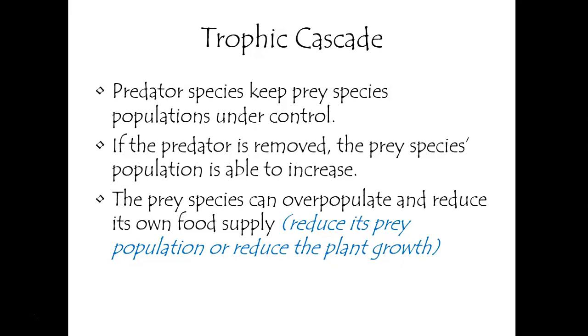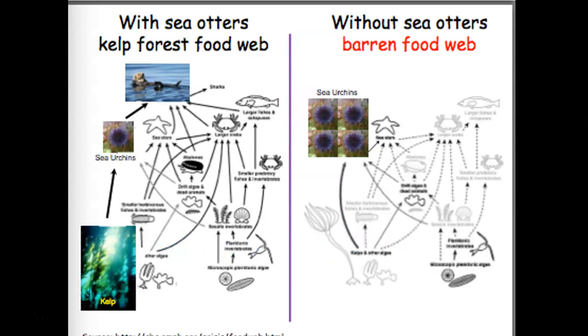If all of those prey species, all those herbivores, are eating grass, how is that grass going to keep growing? It's not. It's really not. So that prey species overpopulates. It eats too much food, but what are you going to do? You've got to eat. So it just keeps eating food. The grass can't keep growing. There's only a finite amount of energy. So we see that the deer population kills the grass. The grass can't support anything else, and because of that, the deer population starts to decline. All of this because of the removal of one species. That's why keystone species are an essential part of their environment.